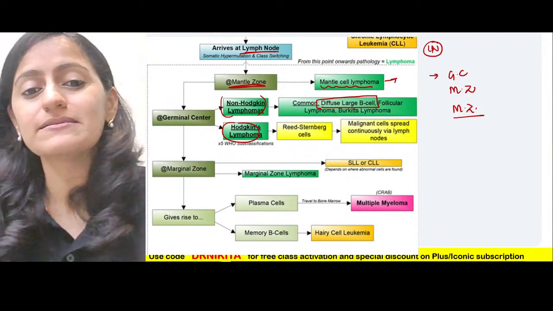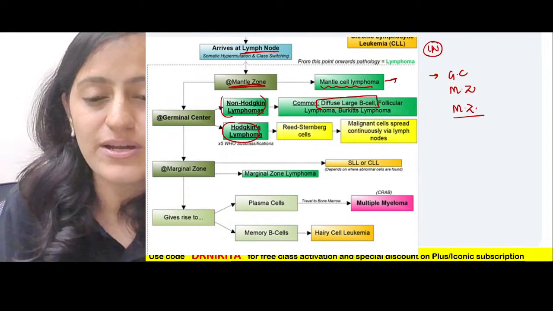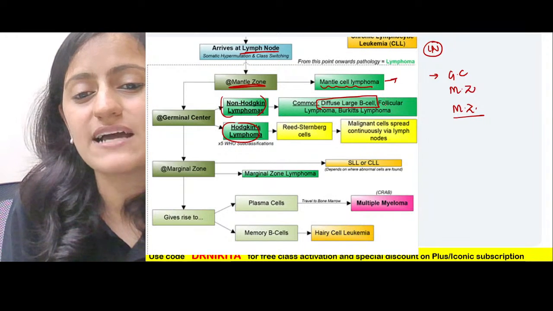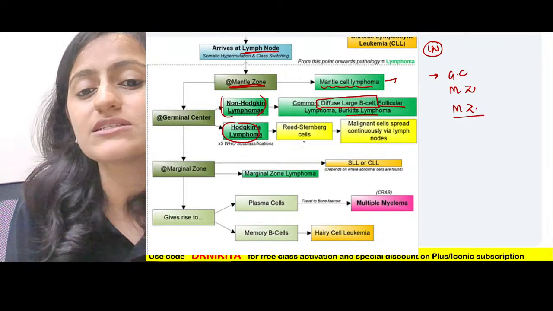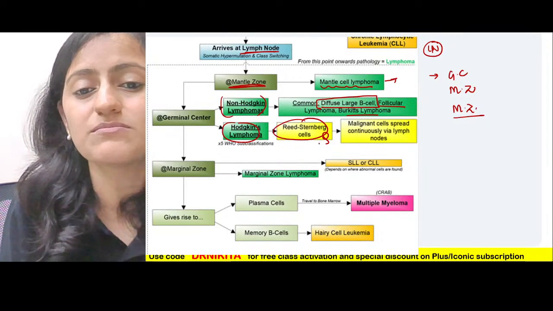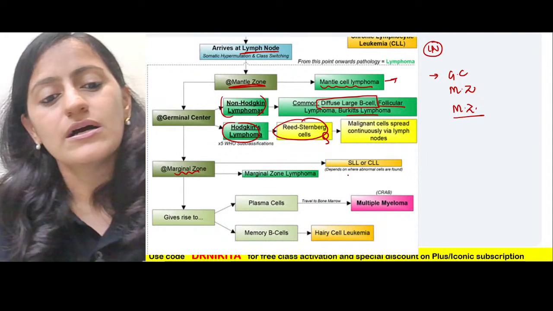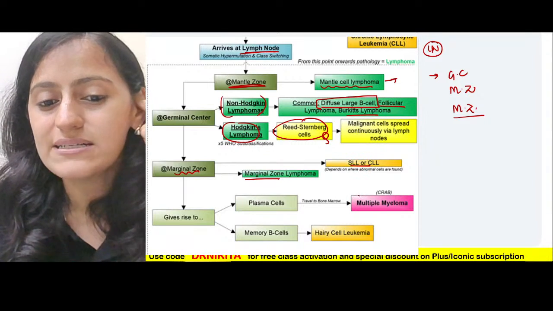What are the points that you need to remember for each of these lymphomas? I'll tell you those as well. Hodgkin's lymphoma and diffuse large B-cell, follicular, Burkitt's come from the germinal center. So does Hodgkin's lymphoma, which is Reed-Sternberg cell positive. From the marginal zone, we have marginal zone lymphoma, or SLL or CLL.